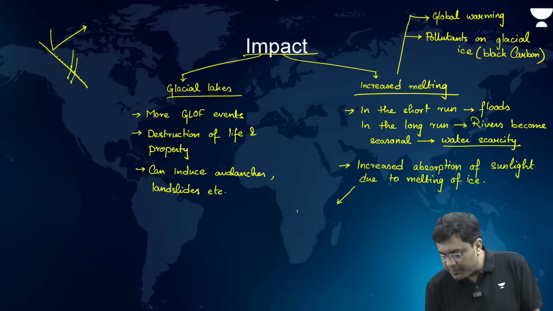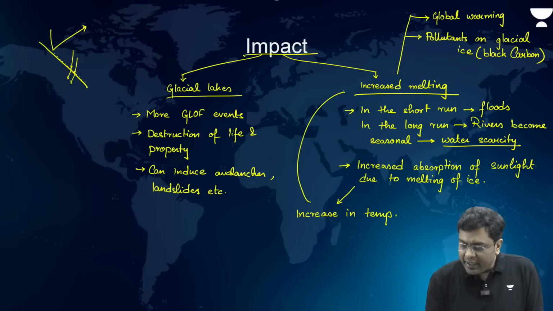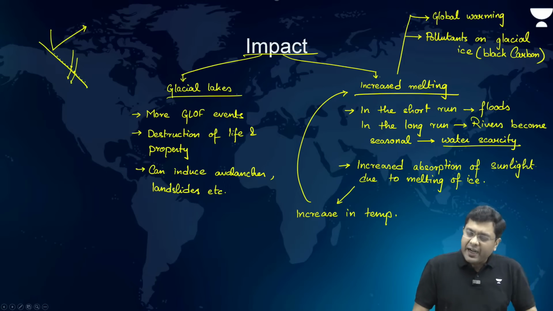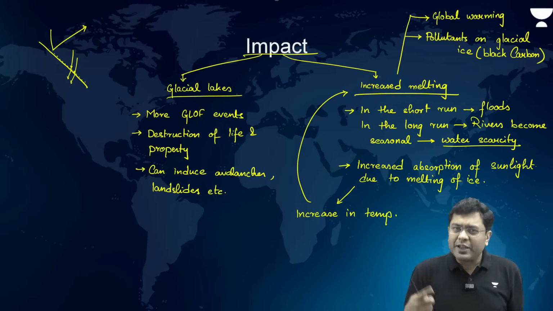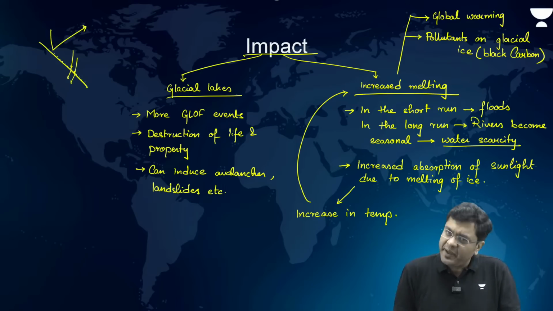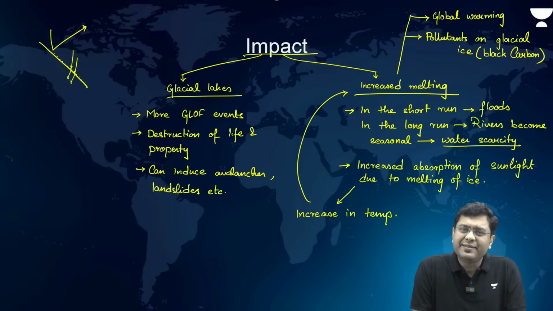A further increase in temperature. And once the temperature increases, it will fuel back the cycle and further induce a greater amount of melting. So it will be a natural feedback cycle which will be generated here. So that is the impact of the glacial melt and the increased formations and presence of GLOFs in the region.